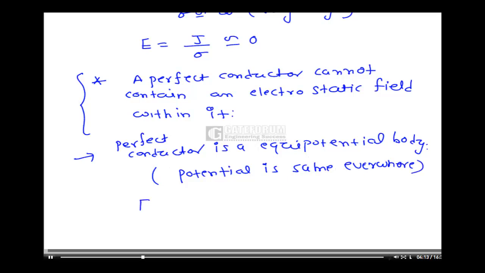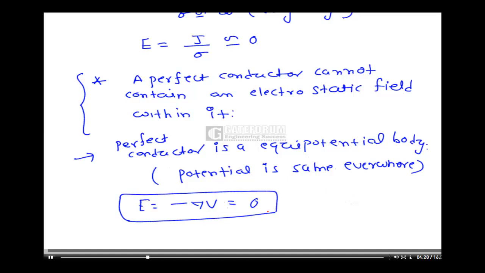Then if you calculate E is equal to minus del V, the change of potential with respect to distance, since a perfect conductor is an equipotential body, the potential is constant everywhere, there is no change at all. Therefore E is equal to 0. So these are the two justifications that a perfect conductor cannot contain an electric field within it.